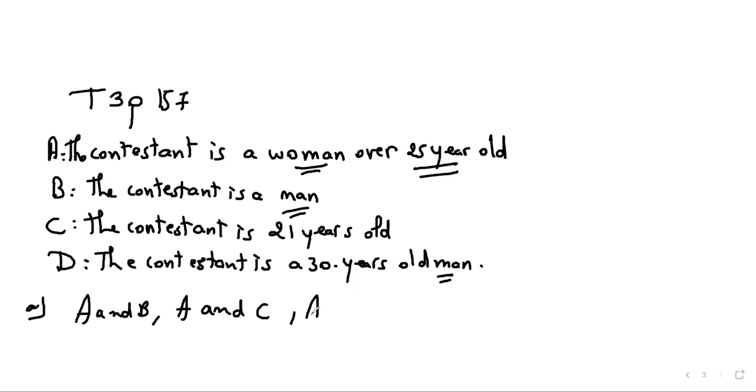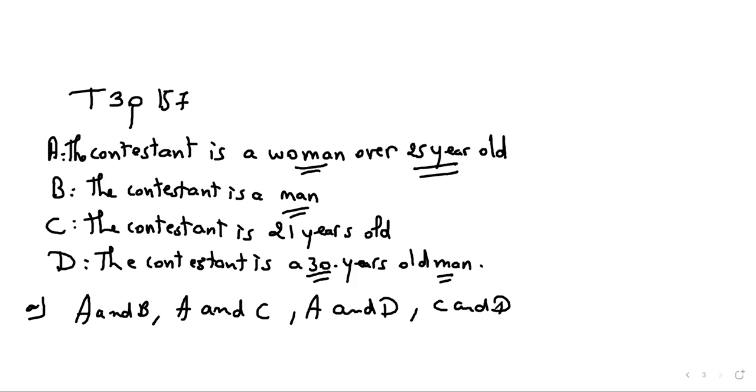So A and D cannot happen at the same time. Even though the age can match here, over 25, it's a man here, not a woman. Right. And after that, can I say the contestant is 21 years old and D? Because here it's 30 years old. So yeah, C and D, they are mutually exclusive as well. They cannot happen at the same time.